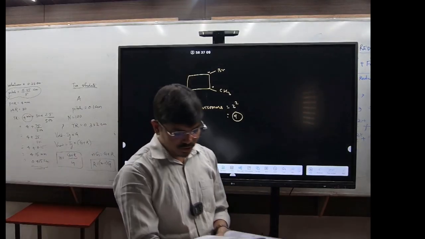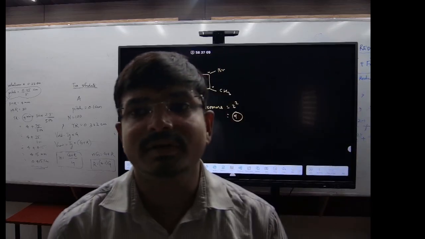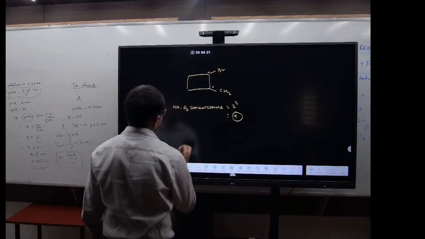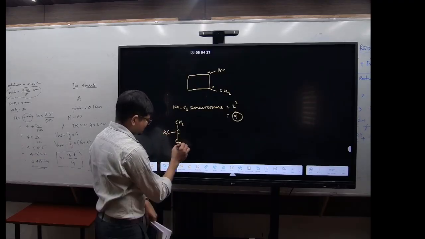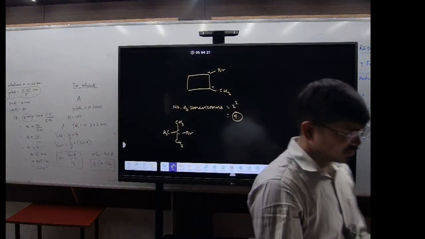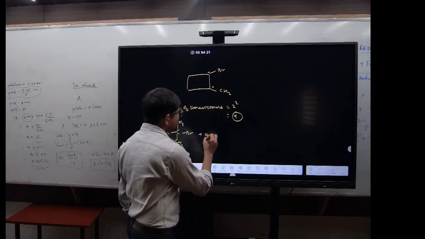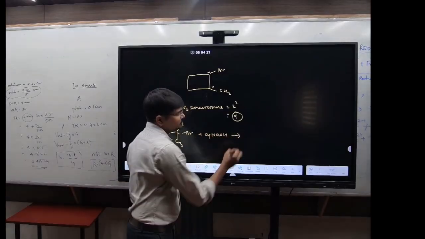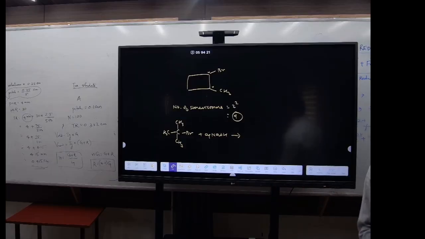Now coming to question number 4. Which of the following is not true for the hydrolysis of tertiary butyl bromide with aqueous NaOH? You know the structure of tertiary butyl bromide? It will look like this: CH3, CH3, CH3 and Br. Now you are reacting with aqueous NaOH, right? So which mechanism will it follow? SN1 mechanism, because it is a 3 degree halide.